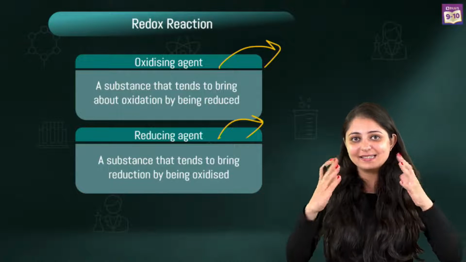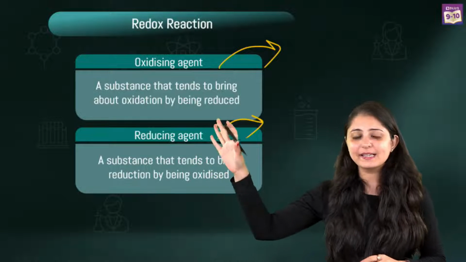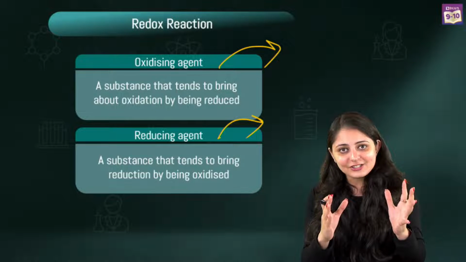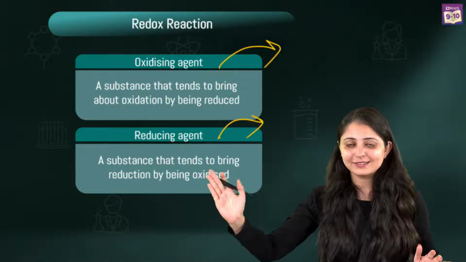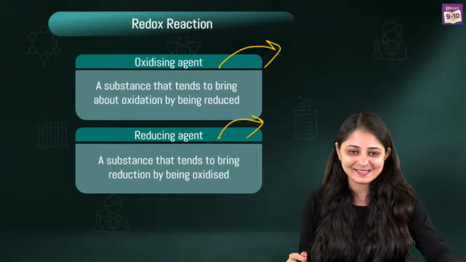An oxidizing agent is an agent which is oxidizing others. So if it's oxidizing others, itself it will get reduced, right? A reducing agent is an agent that is reducing others. If it's reducing others, itself it will get oxidized.